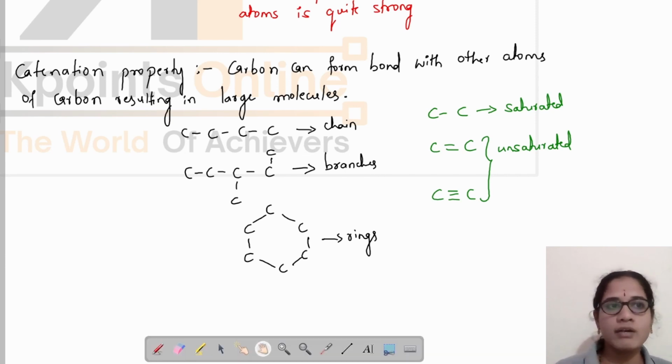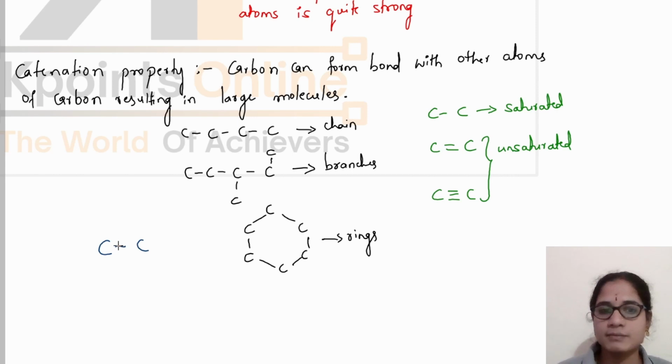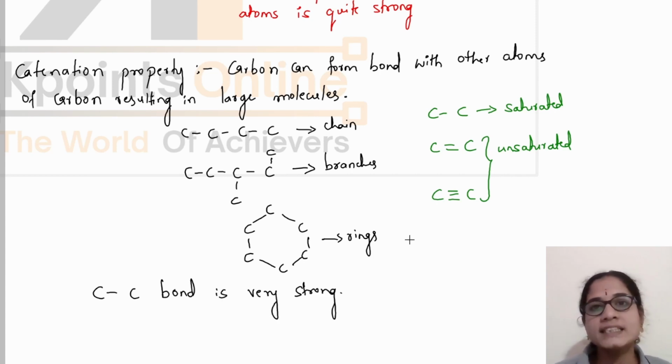The covalent bond is very strong because the size of the carbon atom is small, and the shared pair of electrons between the carbon atoms is strongly held by the nucleus. This results in the carbon-carbon bond being very strong. When the bond is strong, this will result in the formation of stable compounds. So carbon can form a large number of molecules because of the stability of this carbon-carbon bond.